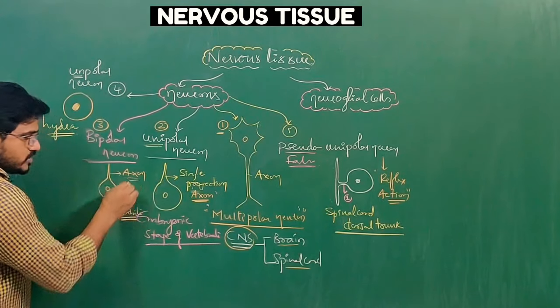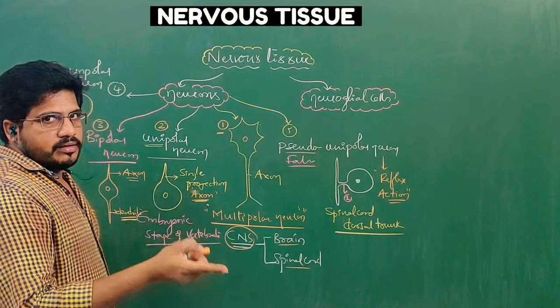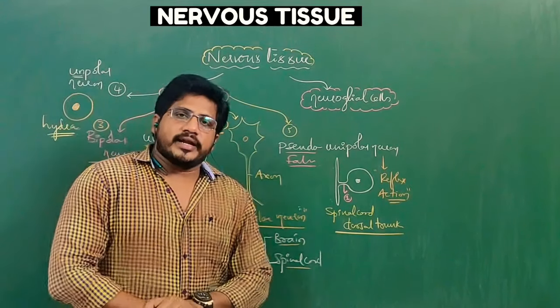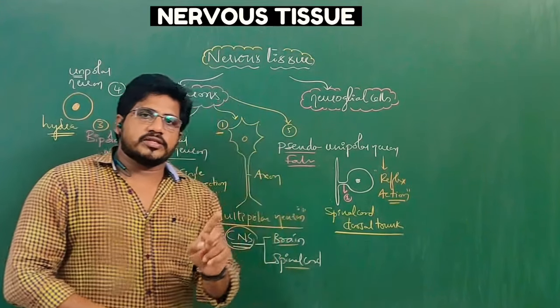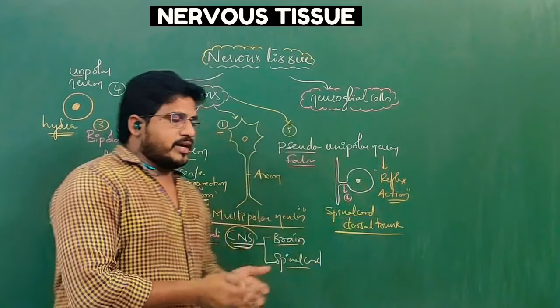2 minus 1 process is equal to axon. N number of processes minus 1 is equal to dendrites. In a multipolar neuron, how many dendrites are there? Total number of processes minus 1, where 1 is equal to the axon, gives the resulting number of dendrites.